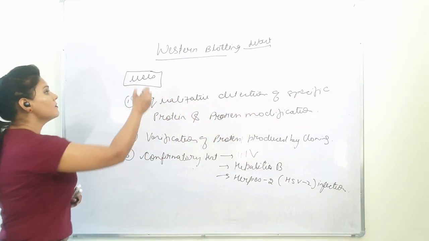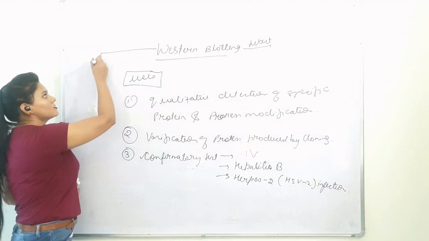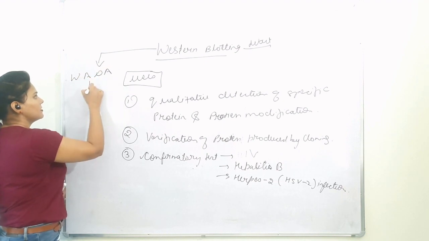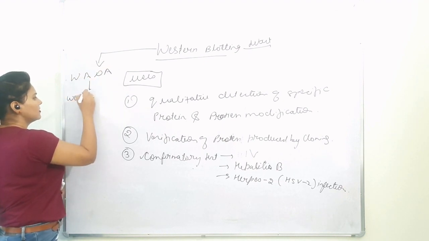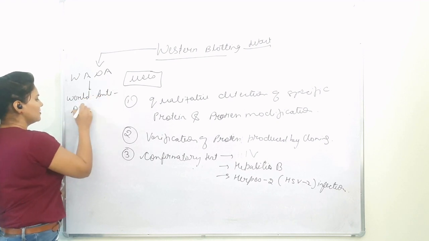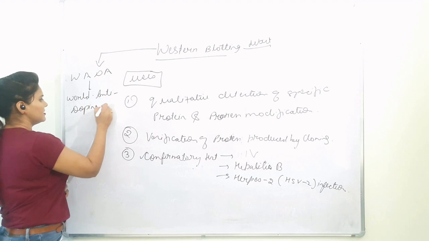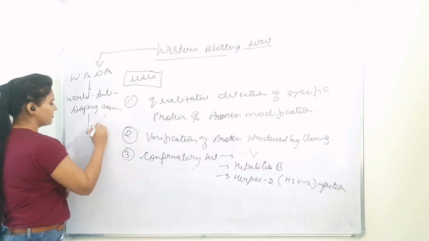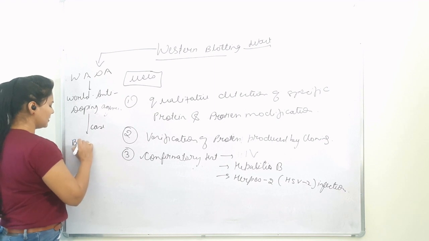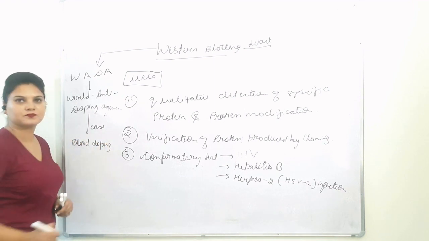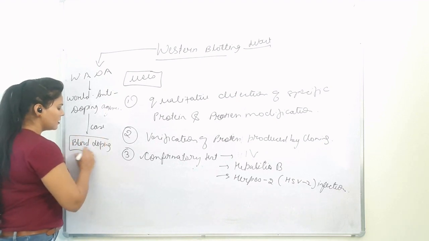Along with this, Western blotting is also used by WADA, which is the World Anti-Doping Agency, in the case of blood doping. What is blood doping?